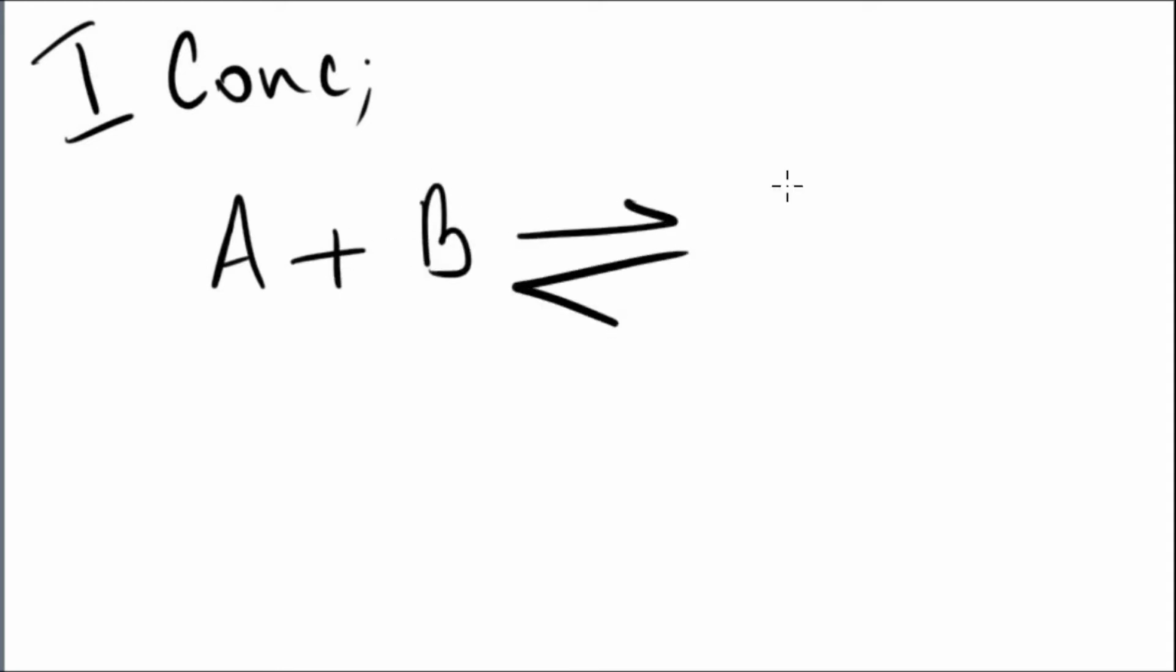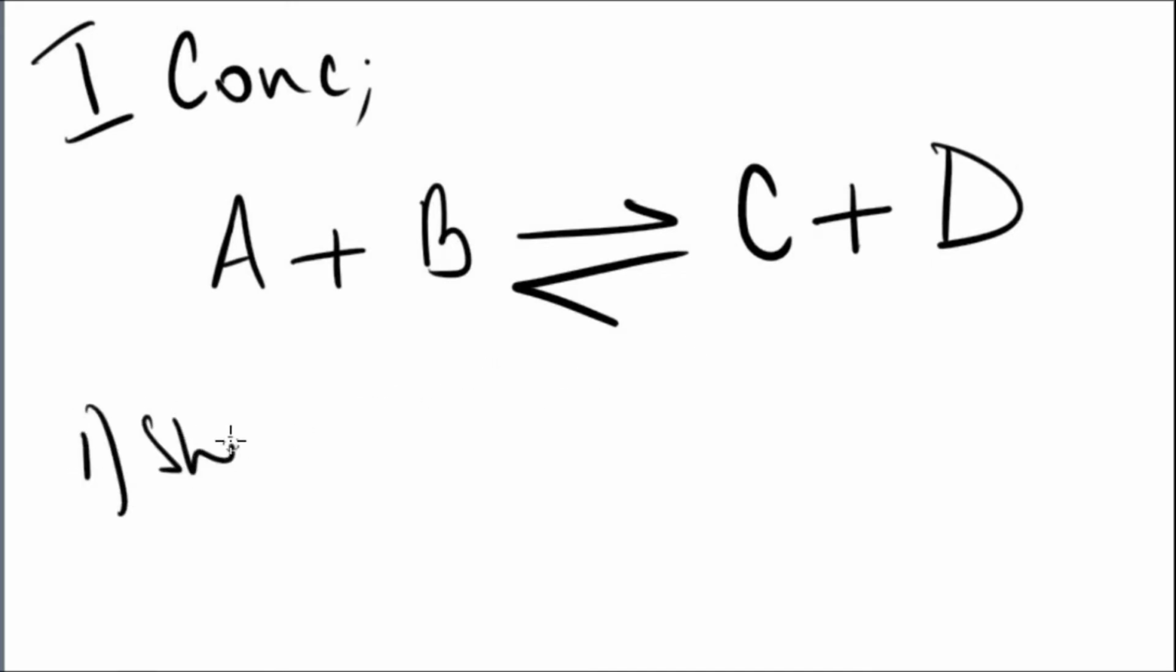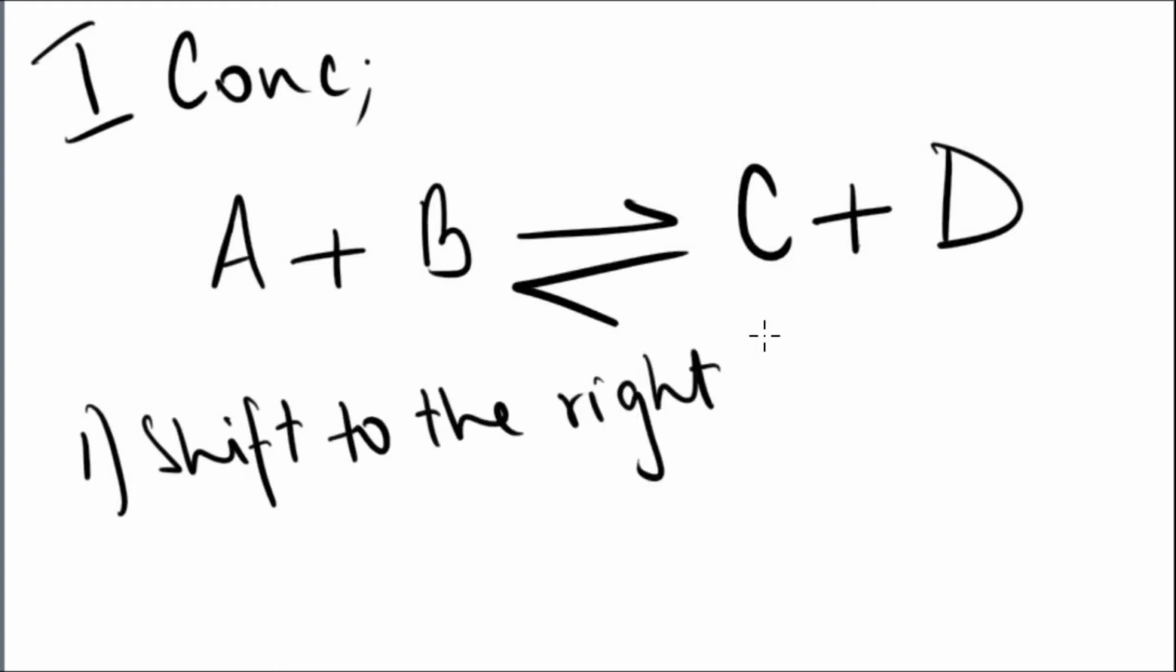Okay, starting with concentration, we have a reaction: A plus B will give us C plus D. But before I continue with concentration, I want to tell you two things. The main question about equilibrium is what will happen to the reaction, in which direction. Direction is the main word. In which direction will the reaction proceed in order to counteract the change?